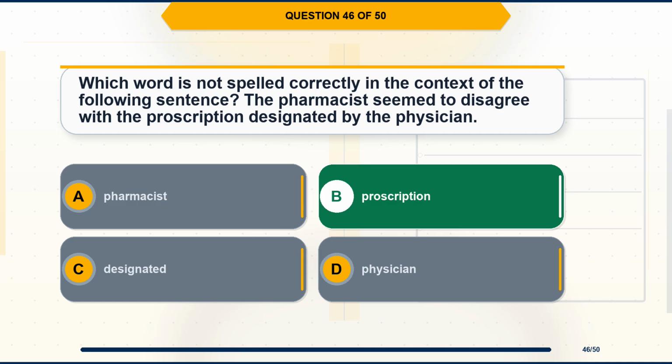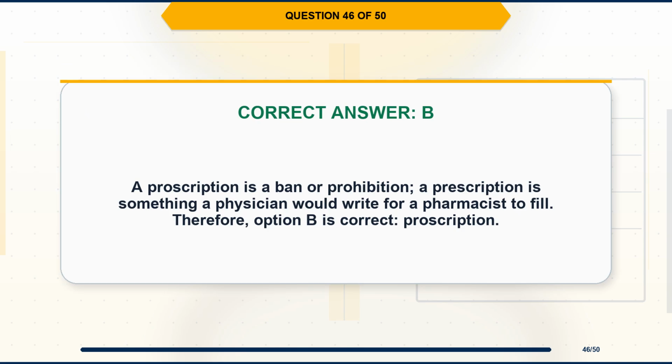The correct answer is option B, prescription. Explanation. A proscription is a ban or prohibition. A prescription is something a physician would write for a pharmacist to fill. Therefore, option B is correct, prescription.